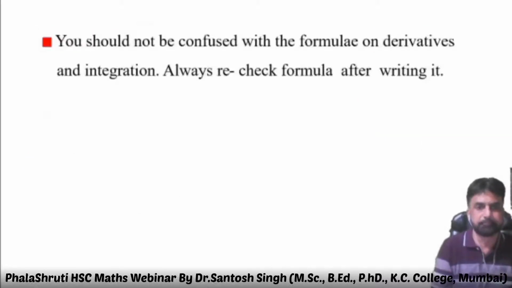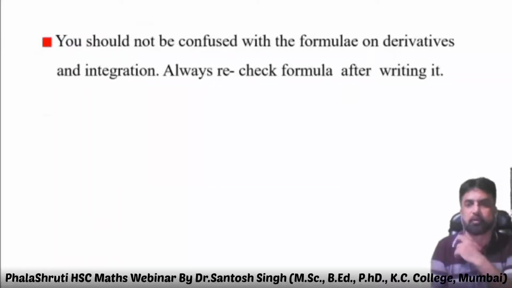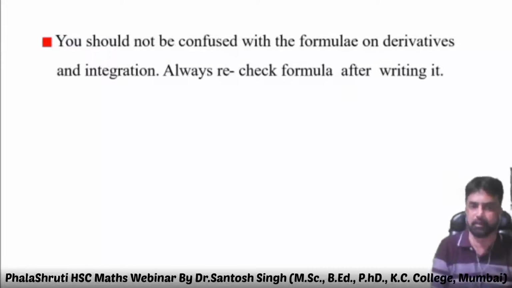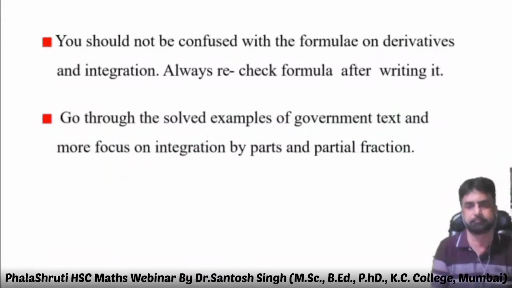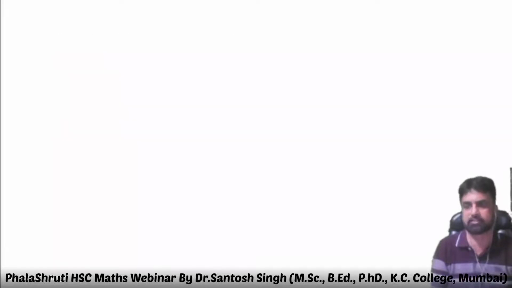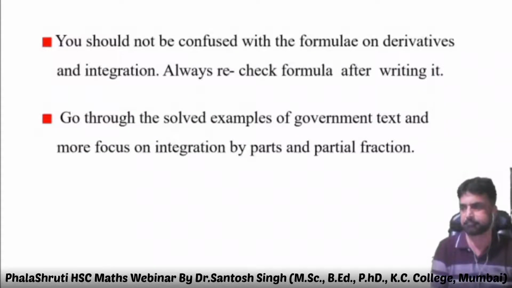Then you should not be confused between the formulas of derivatives and integration. Always recheck formulae after writing them. Go through the solved examples of government textbooks and focus more on integration by parts, partial fractions, etc. Very good chapter, scoring chapter, so you have to give time accordingly.